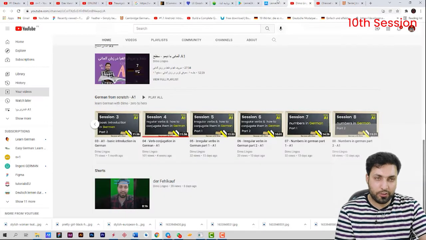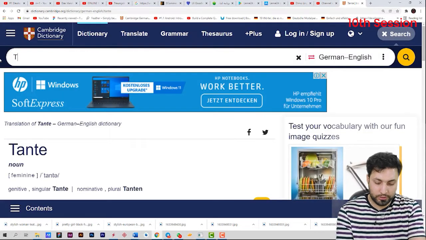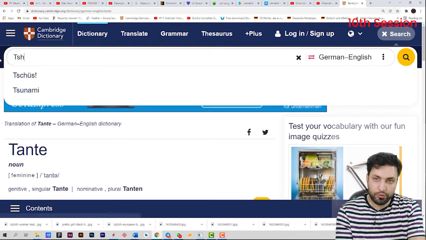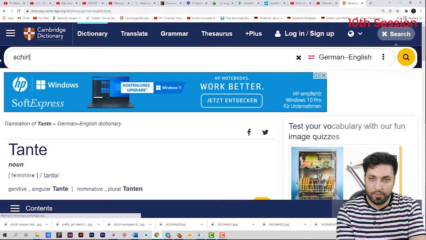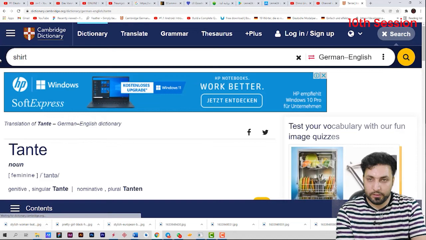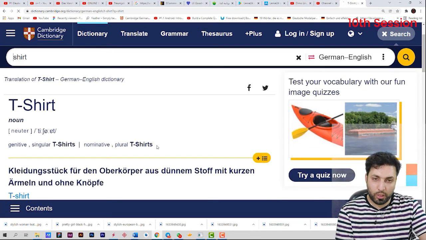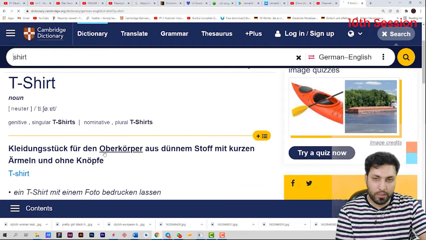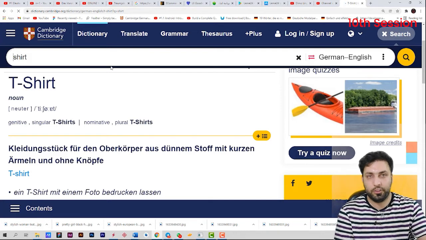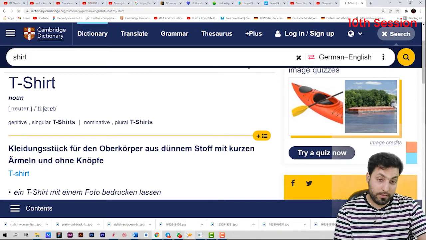There's a very good dictionary, guys. You should use it here. And let me write the t-shirt. Let me write shirt of that, then you can understand is that really a German one. T-shirt, the plural one is t-shirts, that gets one s. T-shirt, t-shirt. Okay, the plural of that gets one s. You can use dictionary.cambridge.org. That's a very, very suitable dictionary. You can use it, and that's very practical through your learning journey.